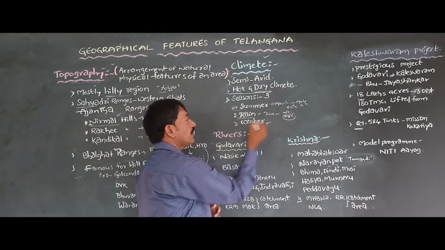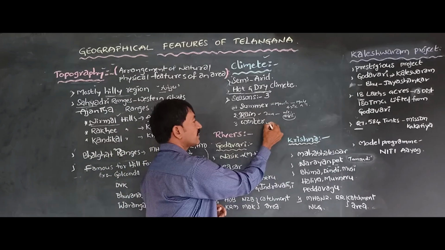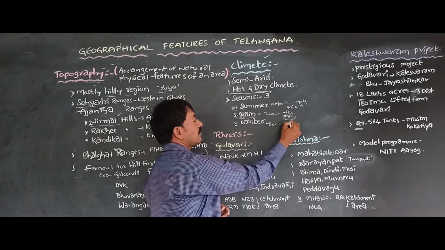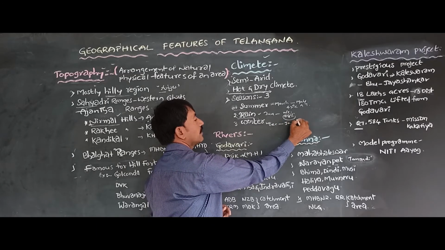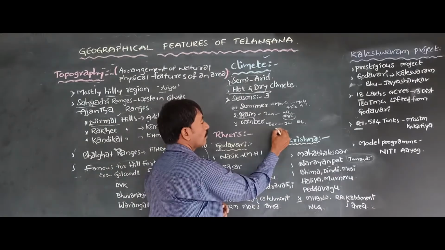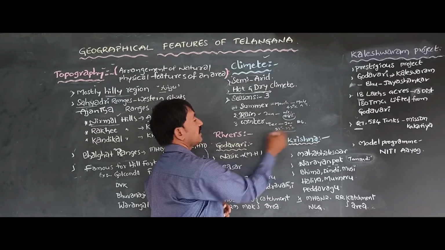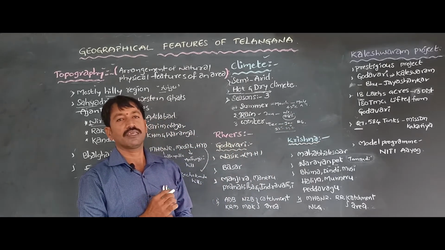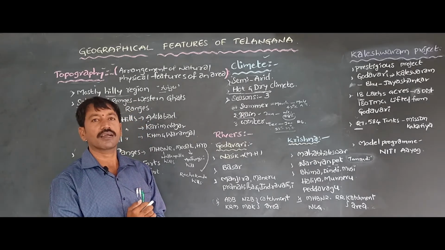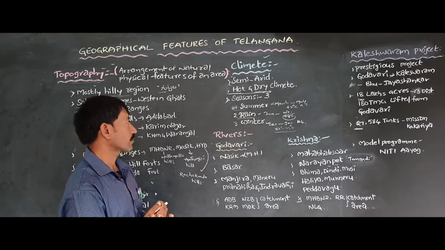And third one, winter season. Winter season starts with December, reaches peak stage in January, and ends with February. In this time, we have found 20 to 23 degree average temperature in our state. So this is the climate information of Telangana.